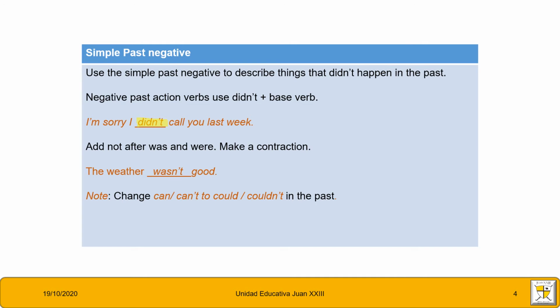Add not after was and were to make contractions. Okay? For example, the weather wasn't good. And note, change can or can't to could or couldn't in the past. Remember that can is in the present and couldn't is in the past.